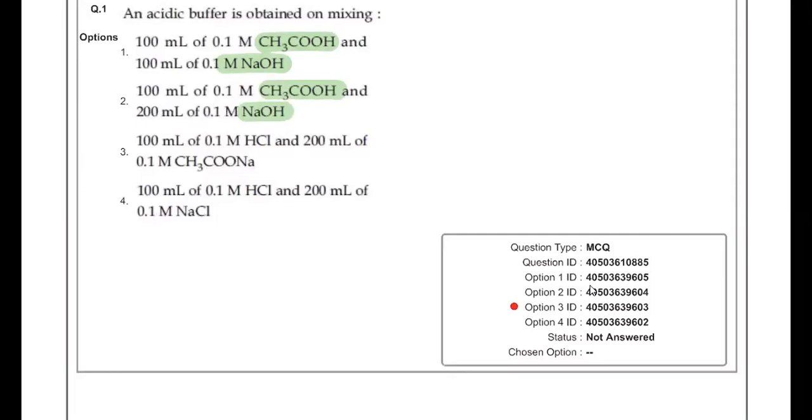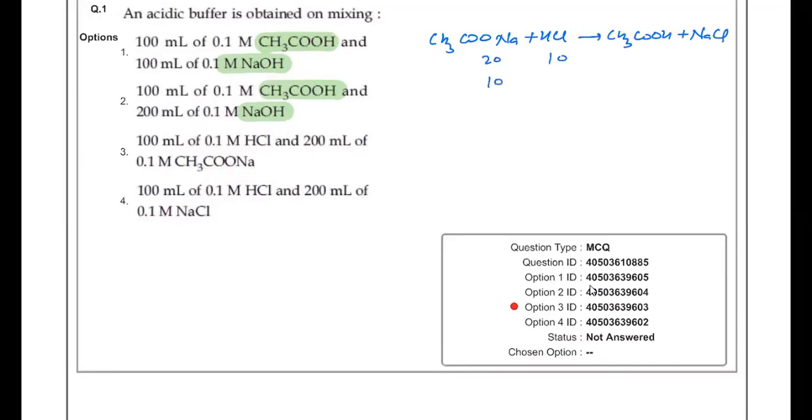Third possibility, if I check, it is CH3COONa and HCl that will react. So the reaction is CH3COONa plus HCl, which will give you CH3COOH plus NaCl. Millimoles of HCl is 10, millimoles of CH3COONa is 20.